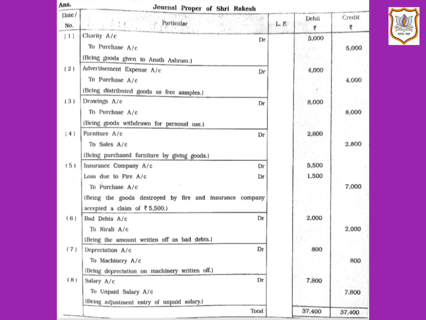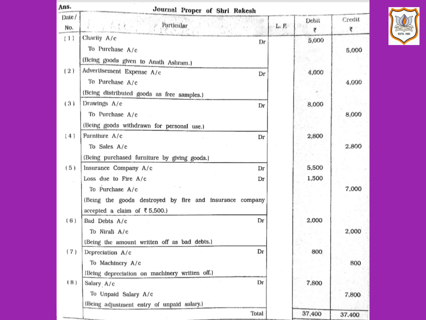Transaction number 7. Write-off depreciation on machinery rupees 800. See, depreciation is the gradual and permanent decrease in the value of an asset. Because of depreciation, the value of asset decreases. You will be studying in detail about depreciation in subsequent chapter in Accounts Part 2. Depreciation is treated as an expense for the business. It is a non-cash expense.